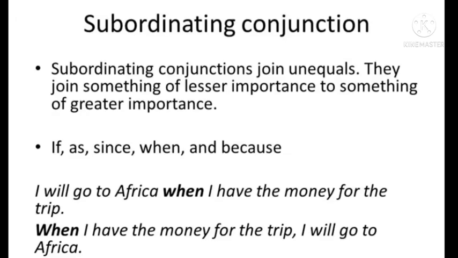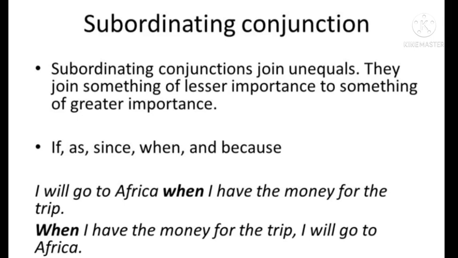The second type of conjunction is subordinating conjunction. These conjunctions join unequals. They join something of lesser importance to something of greater importance. We can say that subordinating conjunctions are those words which join the main clauses with their respective dependent or subordinate clause. For example, I'll go to Africa when I have the money for the trip.